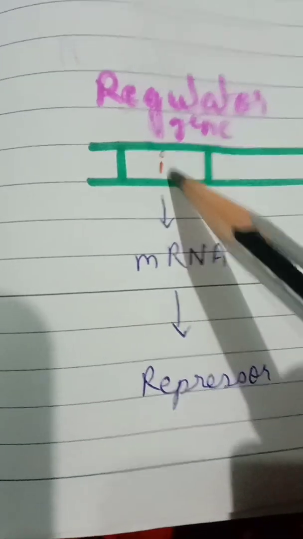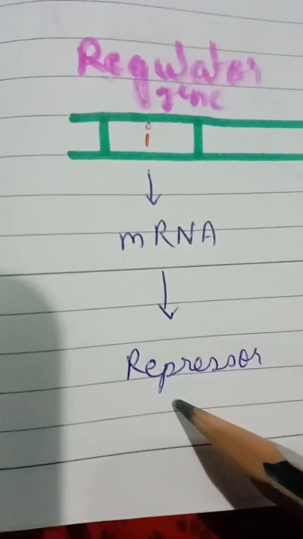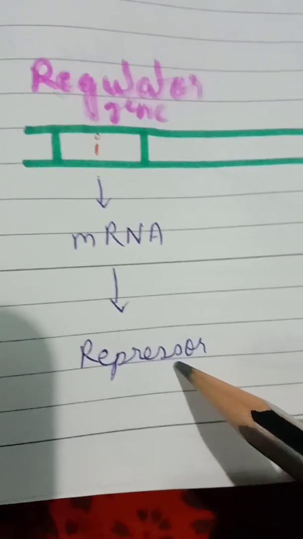Now, the regulator gene, as I told you, undergoes transcription, producing mRNA, which produces a protein, the repressor. The repressor will go and bind with the operator.